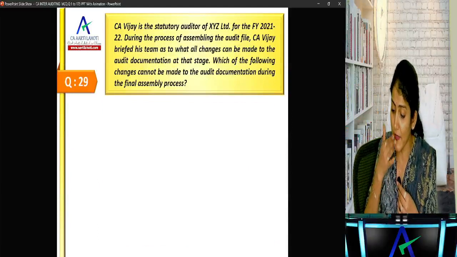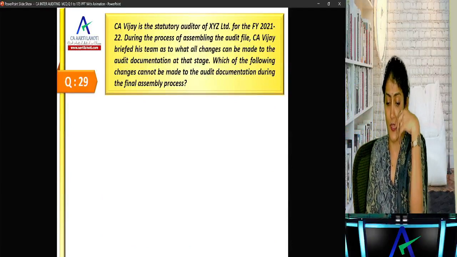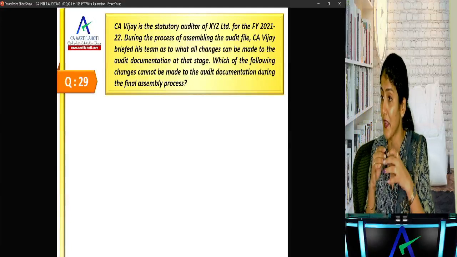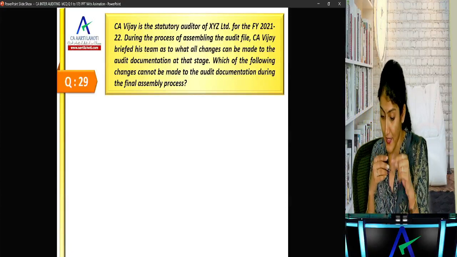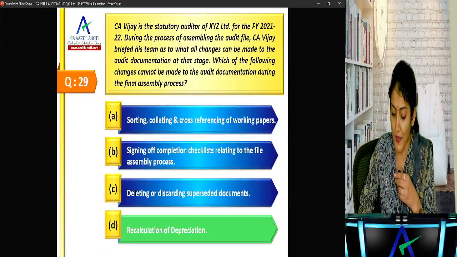Okay. Vijay is the auditor of XYZ. During the process of assembly of the final audit file, Vijay briefed his team as to what changes can be made to the audit documentation at that stage. Today we discussed no assembly, only administrative in nature, 60 days. Which of the following changes cannot be made to the documentation during the final assembly process?